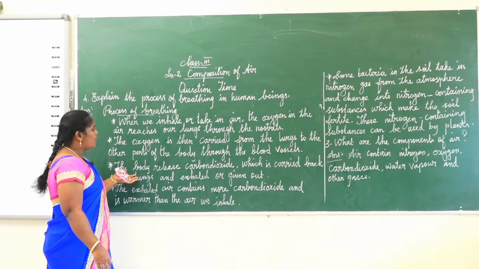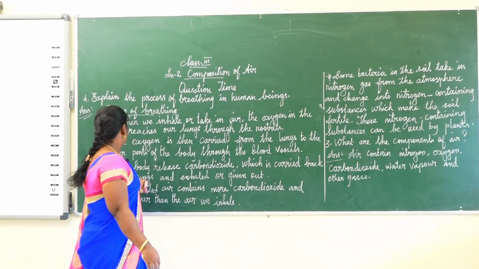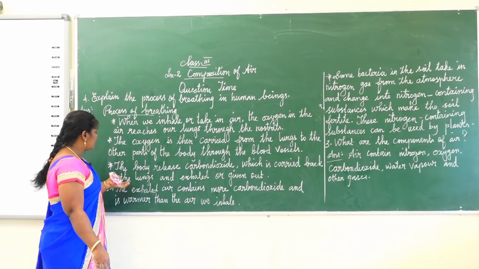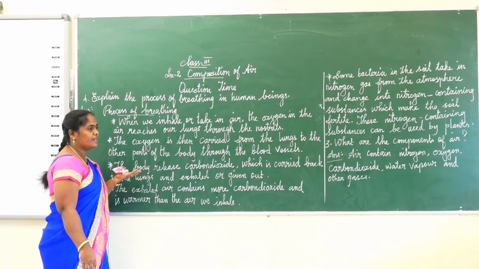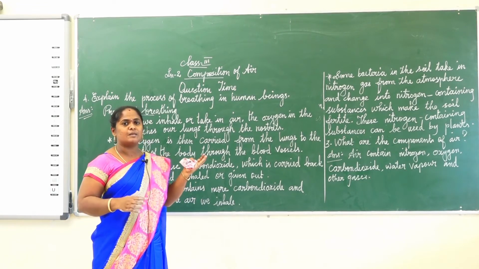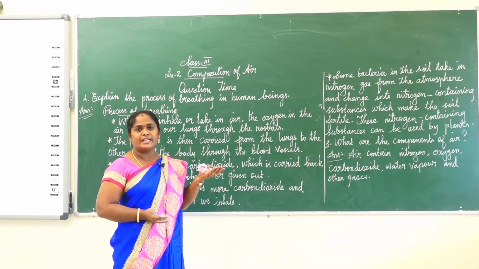Next one, the body releases carbon dioxide which is carried to the lungs and exhaled or given out. After that, the oxygen has been sent to all the body parts. After that, our lungs give out carbon dioxide.